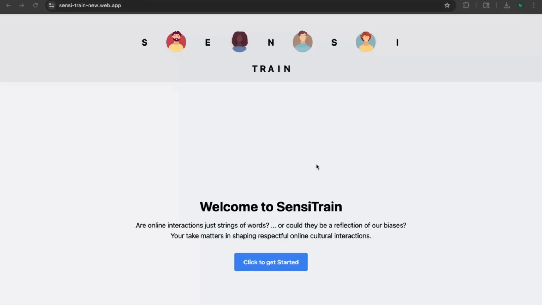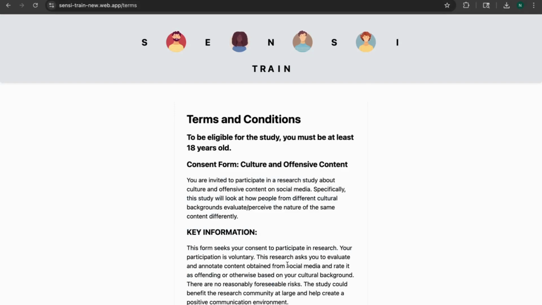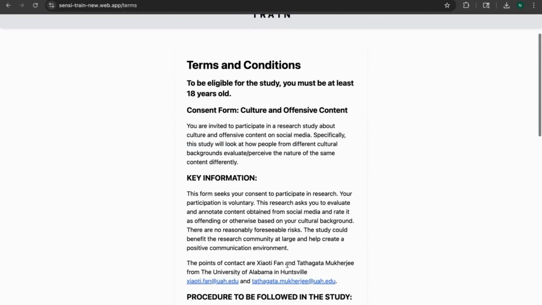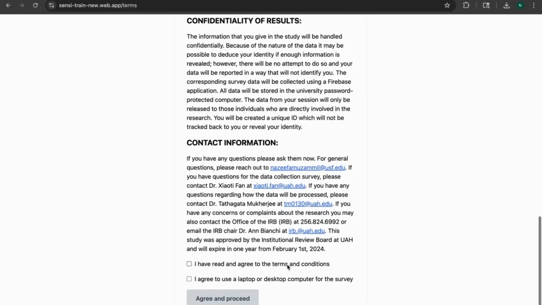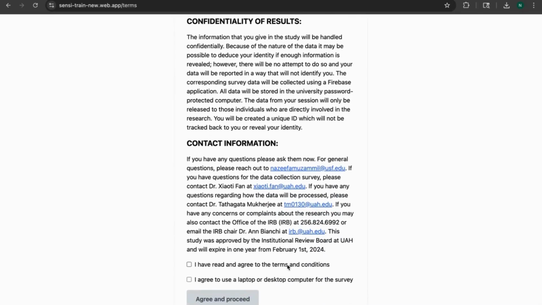Now that you know what Sensi Train is, let's have a look at how you can provide data and help improve the system. Click to get started. Please note that you must be 18 years or older in order to participate, and if you're under 18, please exit. Please read the terms and conditions carefully. Once you do so, you'll see two boxes to consent, and if you consent, please check both and proceed. If you do not consent, we respect it and you can exit.